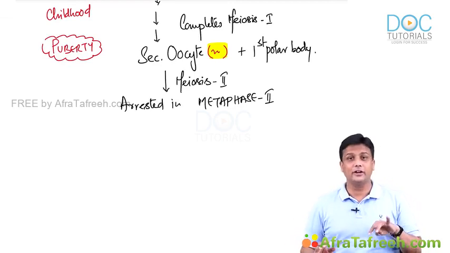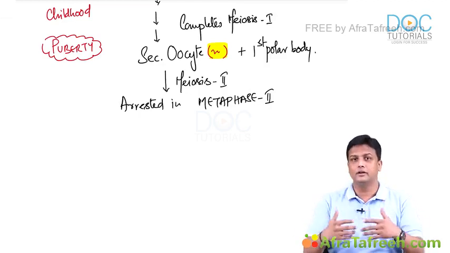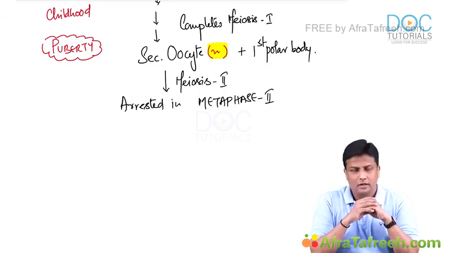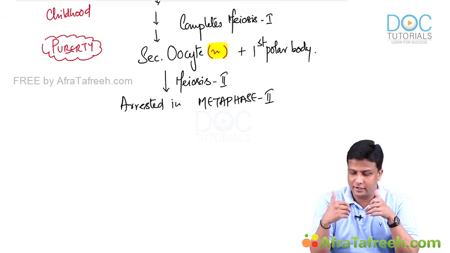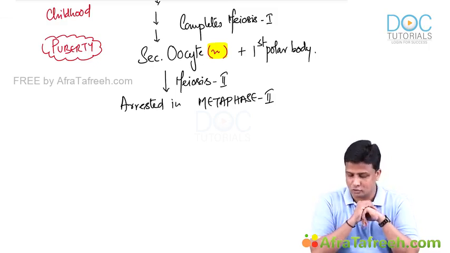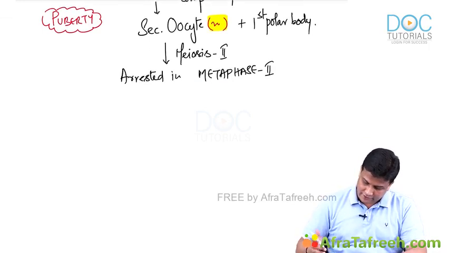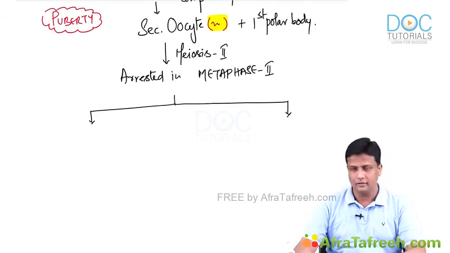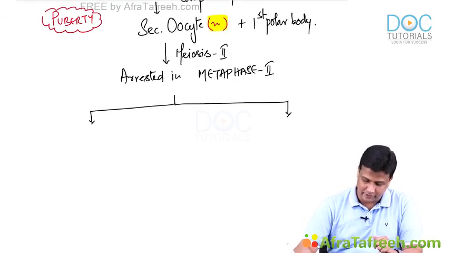Before the birth, during intrauterine life, it is arrested in prophase 1, whereas after the birth, it will be arrested in metaphase 2. Automatically, the next question coming to our mind is, then what is the fate of this one, sir? When is it going to complete that meiosis 2? What is the fate of this one? The fate of the secondary oocyte will actually depend on two things. Number one, the availability of spermatozoa, or if it is not available, then what is going to happen?